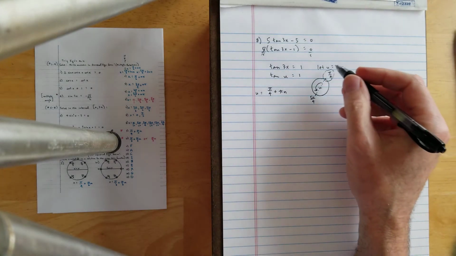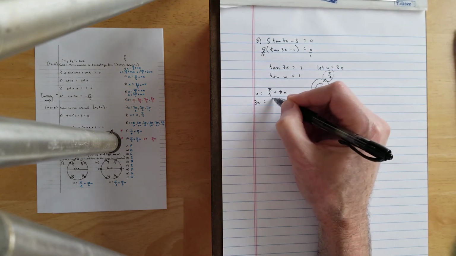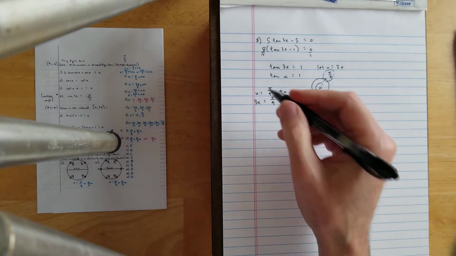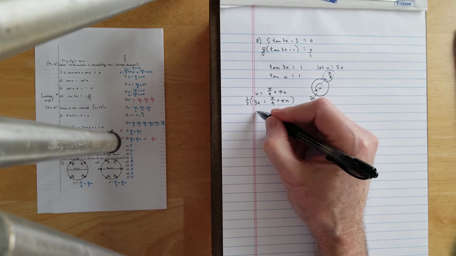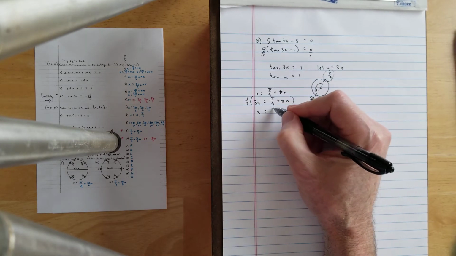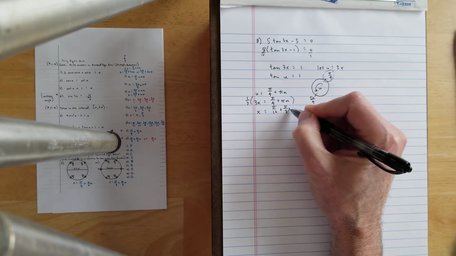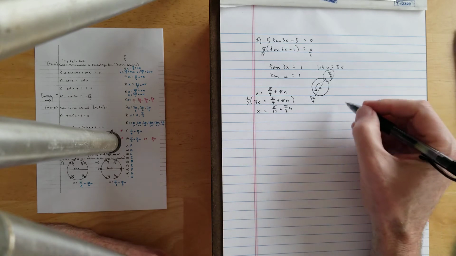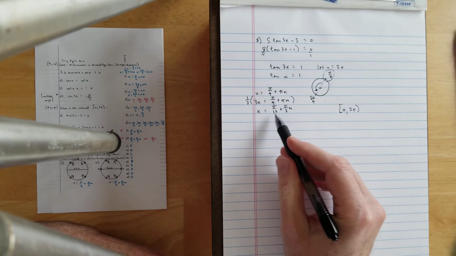Okay? Now go back and resubstitute 3x in the place of u. So 3x equals pi over 4 plus pi n. All right, then dividing by 3 or multiplying by 1/3 all the way through gives me x equals pi over 12 plus pi over 3n. All right, that's going to be the equation that we use to find solutions on an interval of 0 to 2 pi. That is our general solution form.